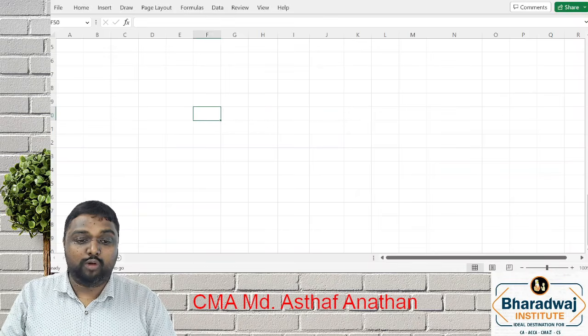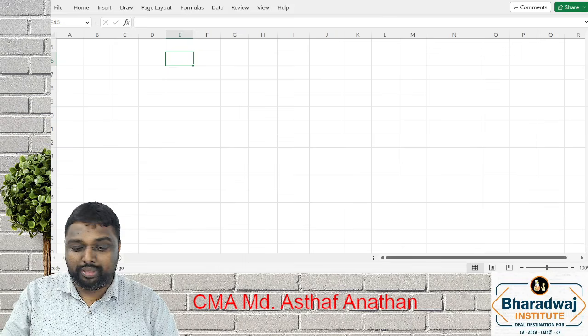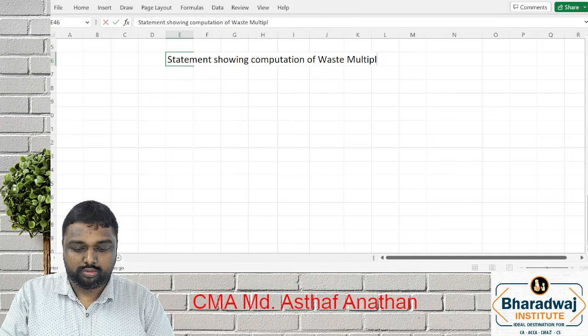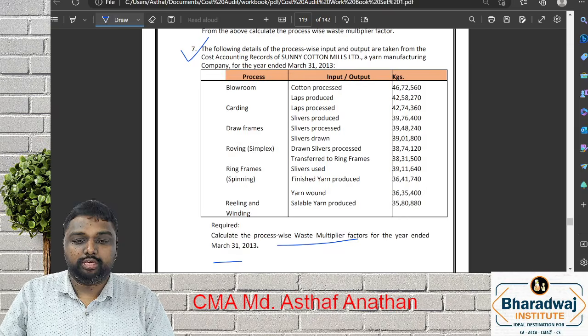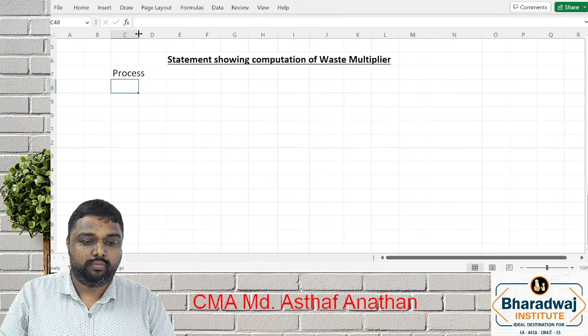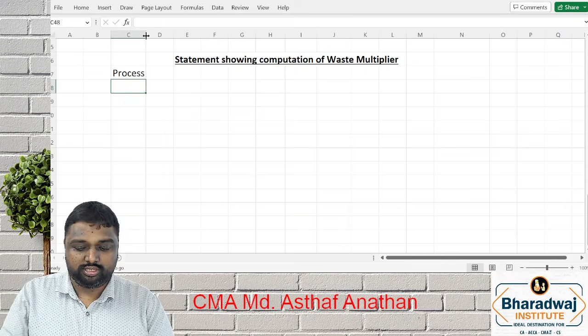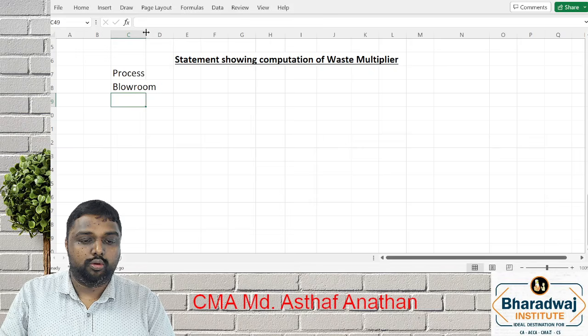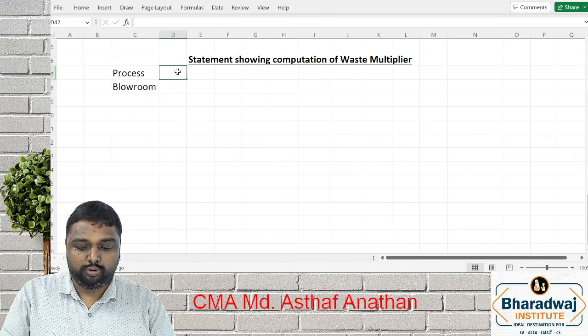So let's see how to prepare. You don't need to copy, just listen first. Statement showing computation of waste multiplier. So it covers all the processes. First process is blow room. What is the input we have?